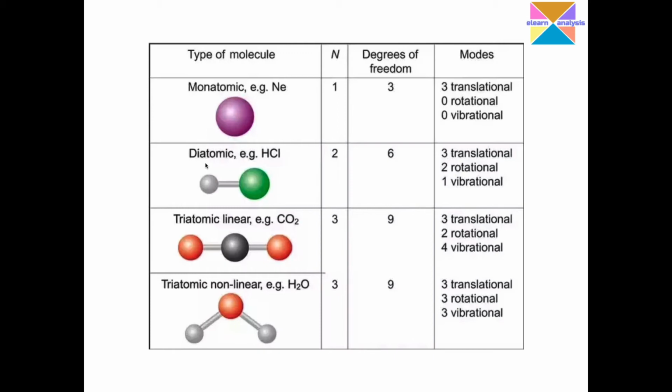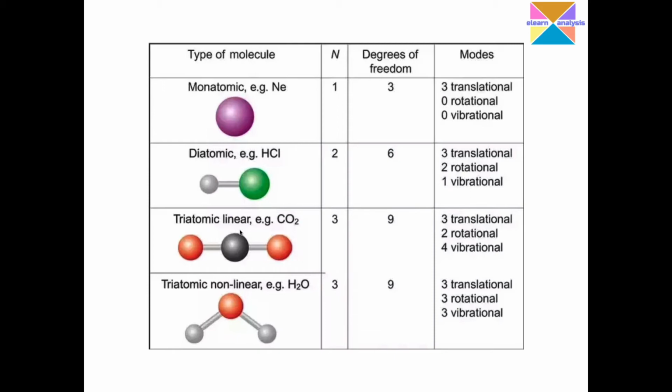If the molecule is diatomic, n is equal to 2, and 3n is 3 times 2, which is 6. We have 3 translational, and we consider it to be a linear molecule, so it is 2 rotational, and the remaining is 1 vibrational.